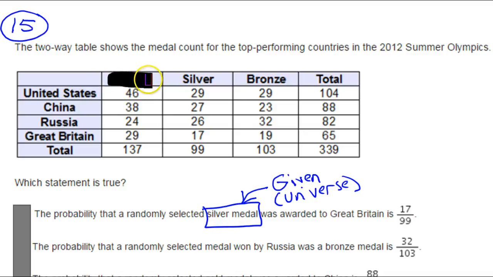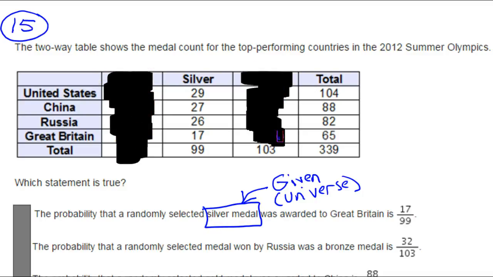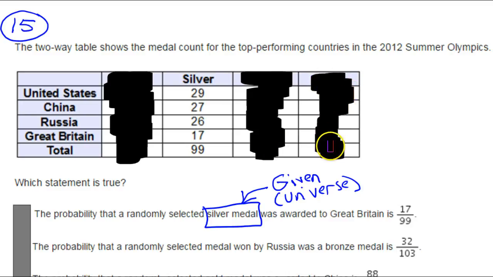I'm going to forget about the gold and the bronze, and these totals are no longer relevant. Now, what were they asking us? The probability that a selected silver medal was awarded to Great Britain.